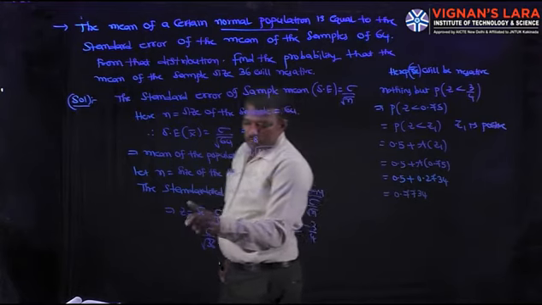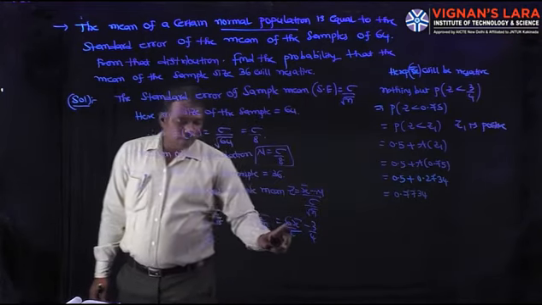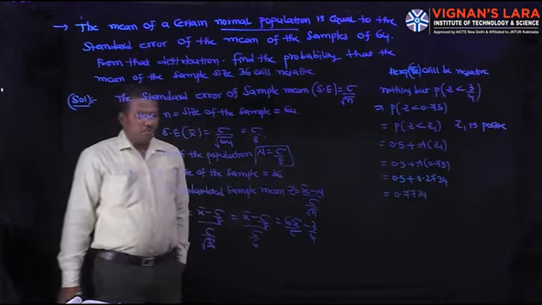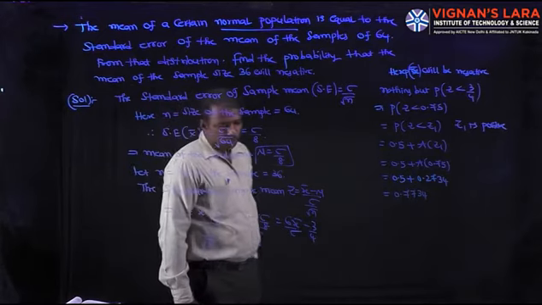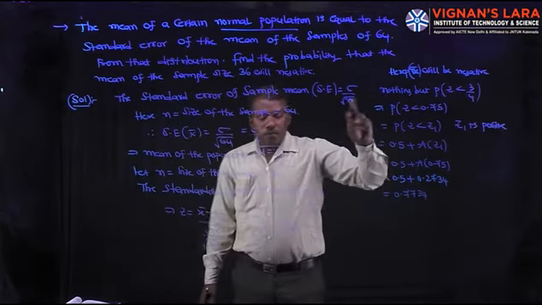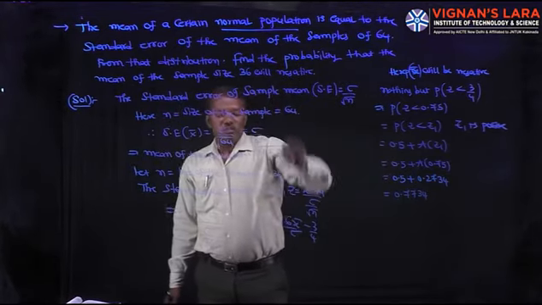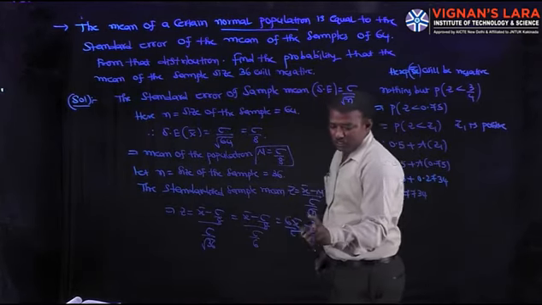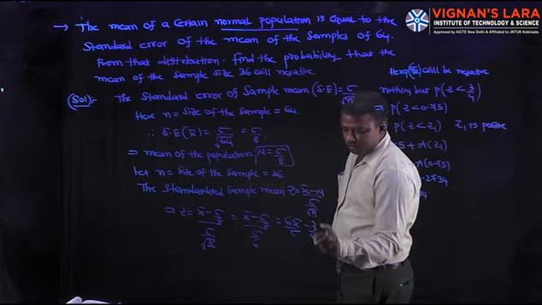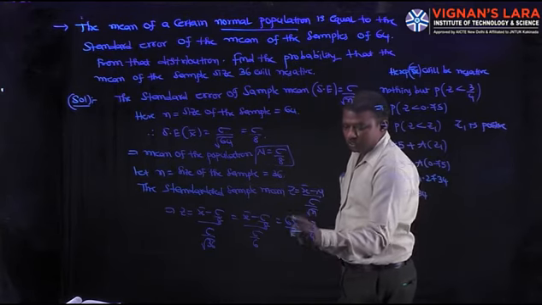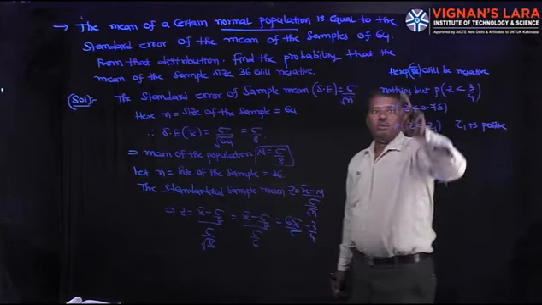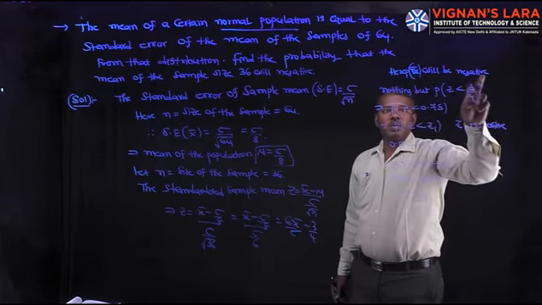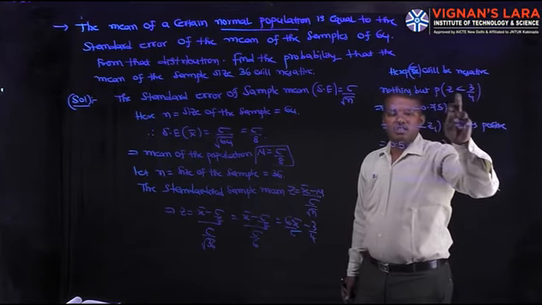Here this Z value is 6x bar by sigma minus 3 by 4. The probability that x bar will be negative is nothing but P of Z less than 3 by 4.